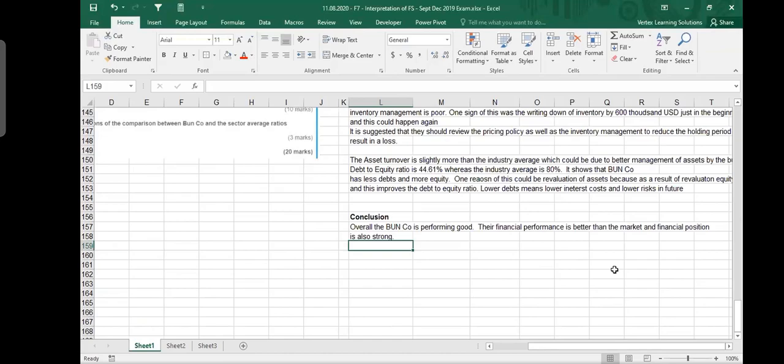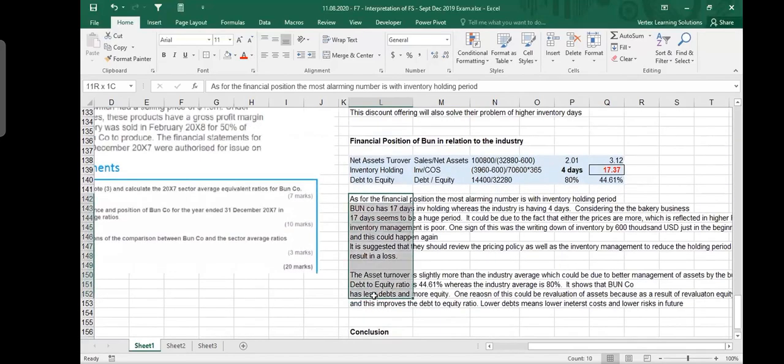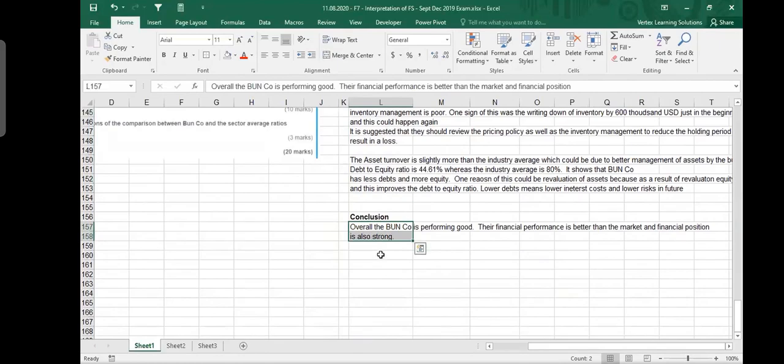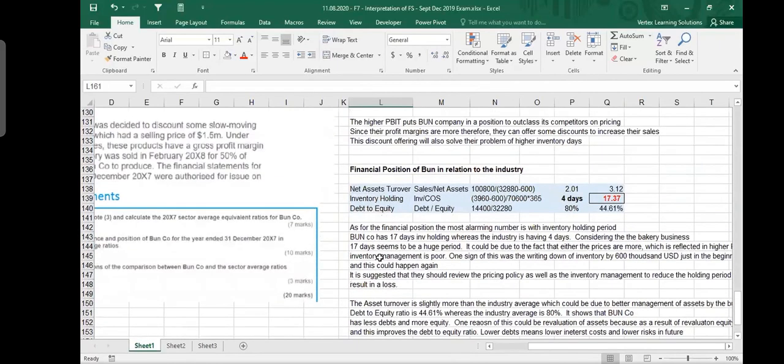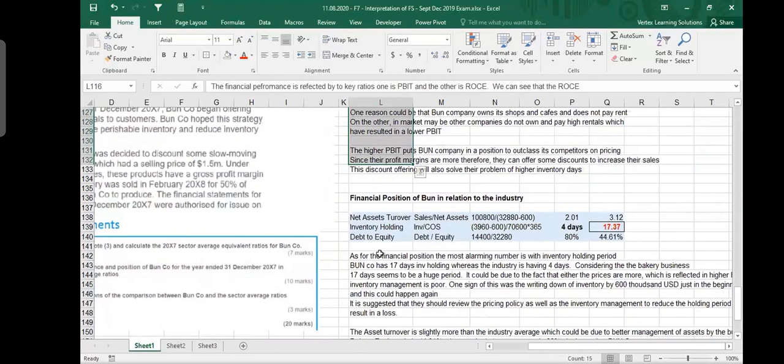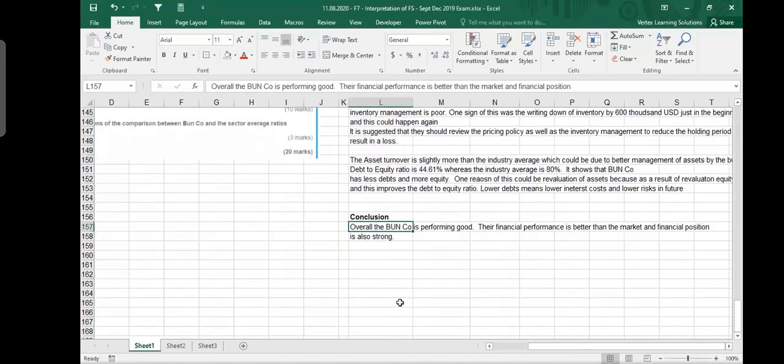A very absolute conclusion. Conclusion is always absolute, like yes, no, so that if my manager is reading, or you are reading, you don't have time to read all this long thing. You just go to the conclusion, in one line. Overall, one company is performing good. Their financial performance is better than the market, and their financial position is also strong.